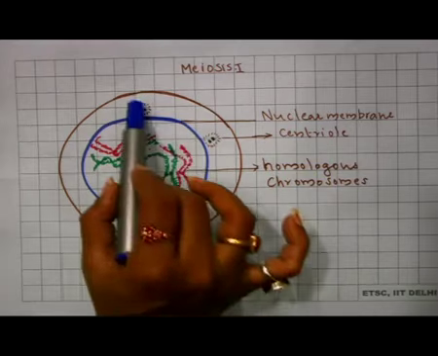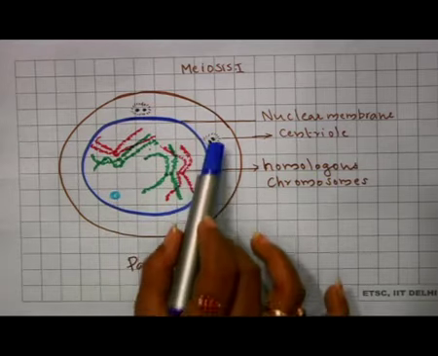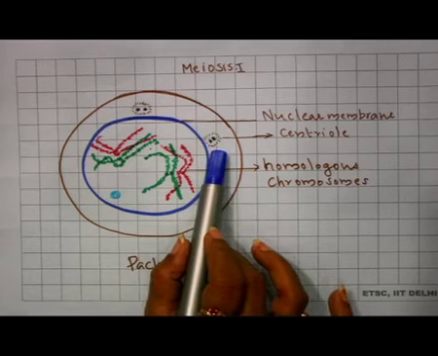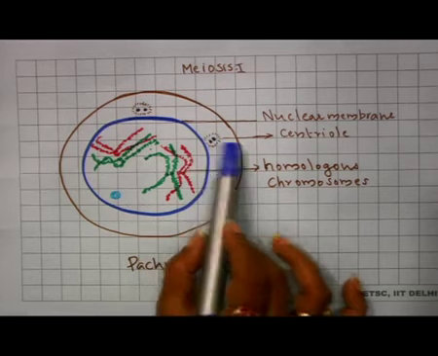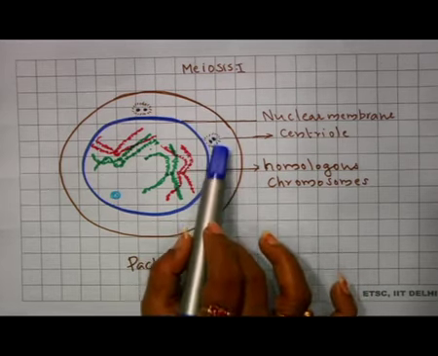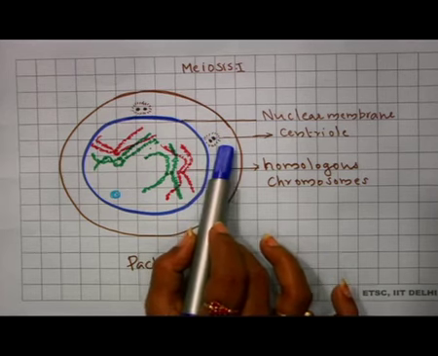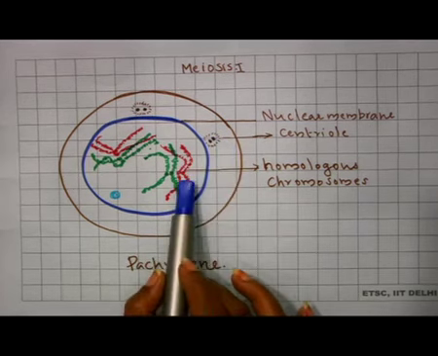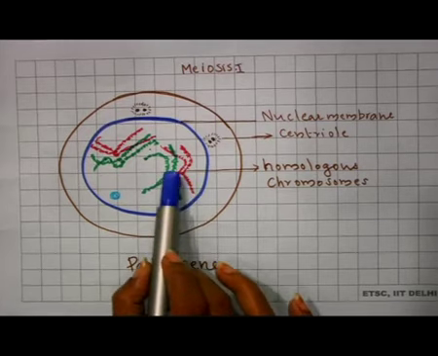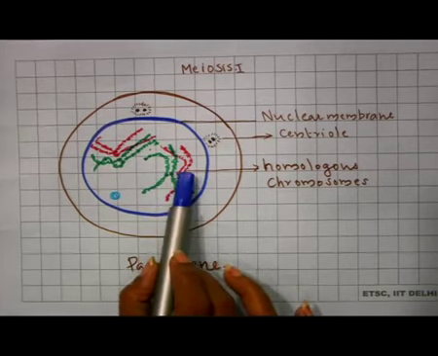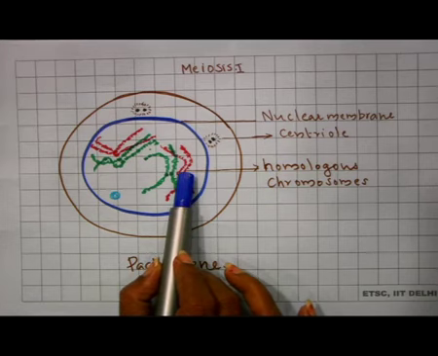These are the centrioles, duplicated centrioles, they start moving apart. There is the formation of asters, astral rays, and here the bivalent. This is a bivalent, a group of two chromosomes, homologous chromosomes.